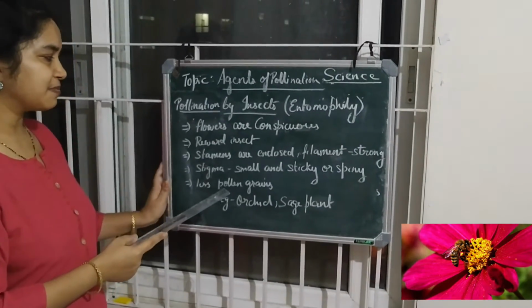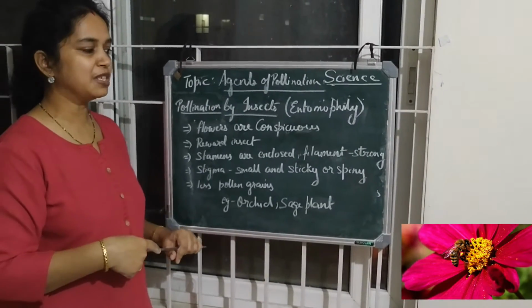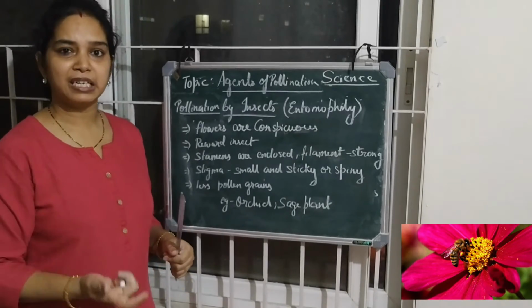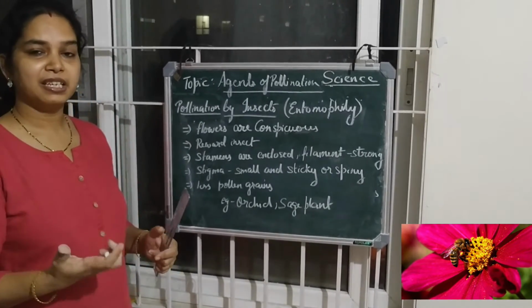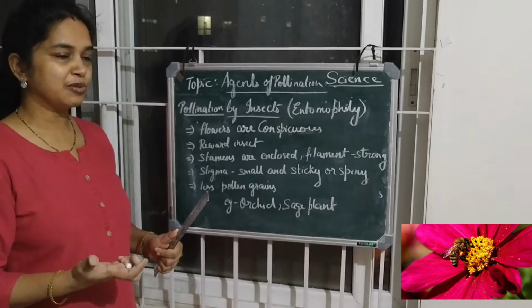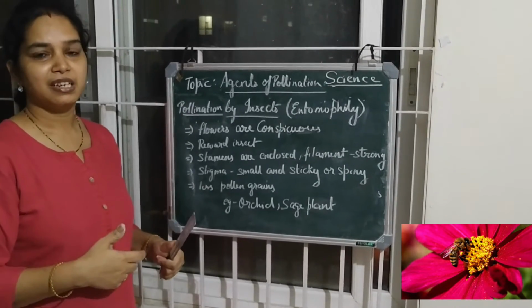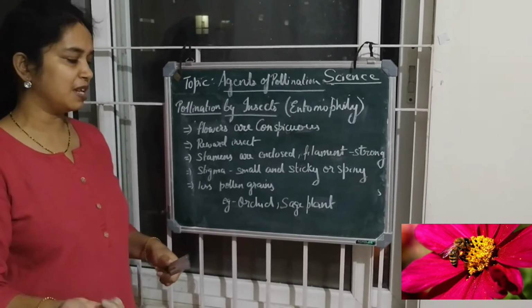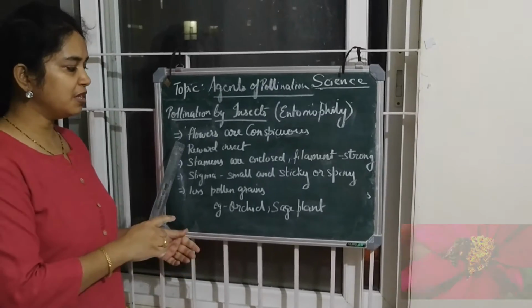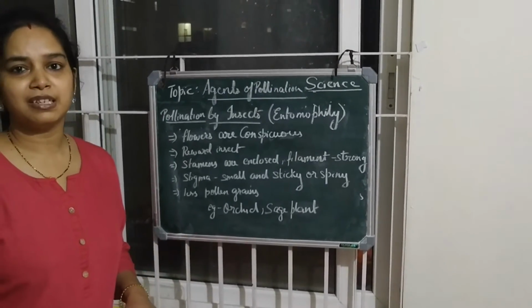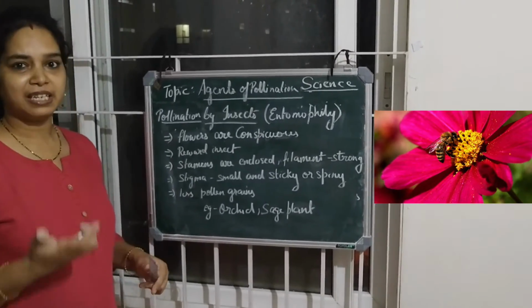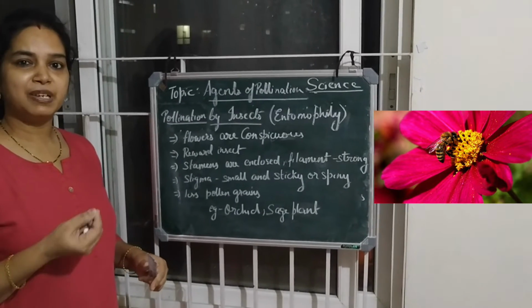The flowers here are conspicuous, meaning that they are brightly colored. They contain nectar. They contain scent inside them, so that they attract the insect. Insects have a good sense of smell. How do they reward the insect? They reward the insect by providing nectar, which is contained at the base of the flower.